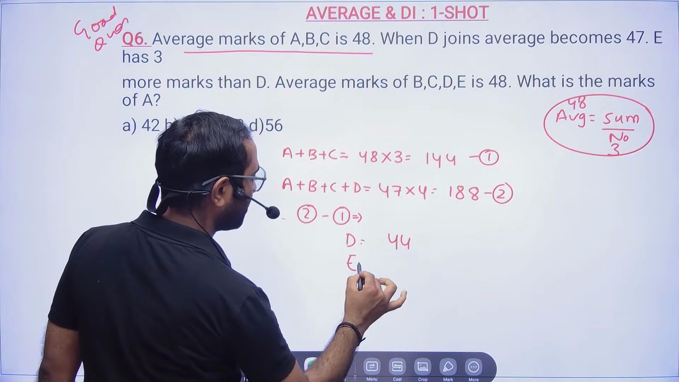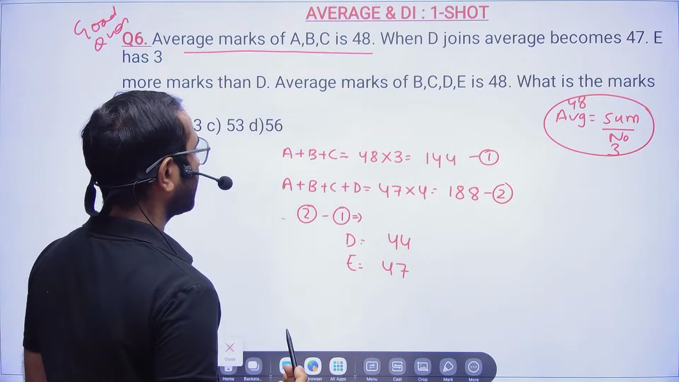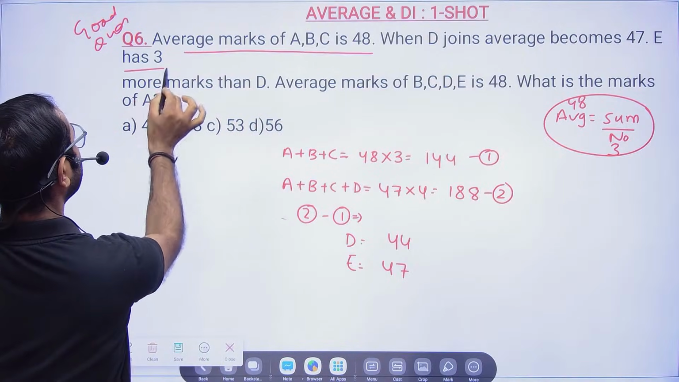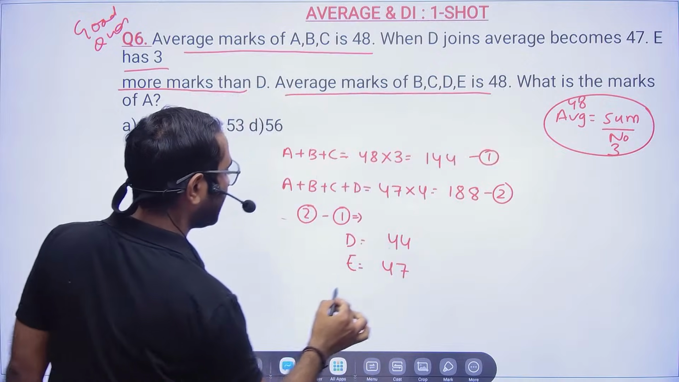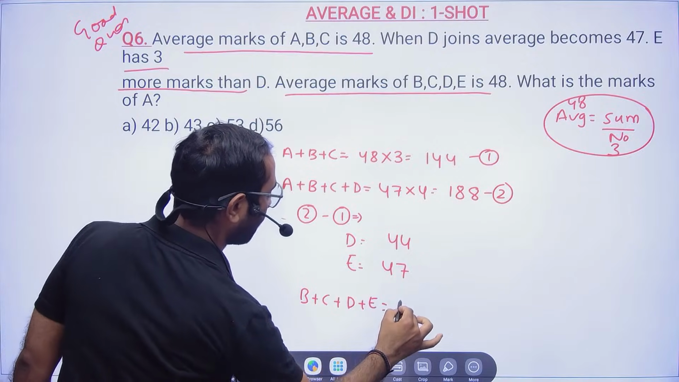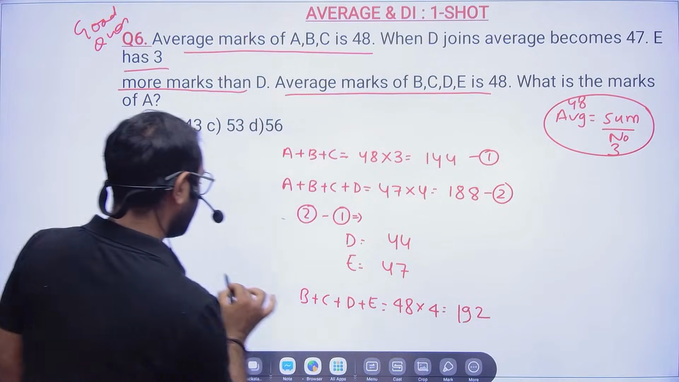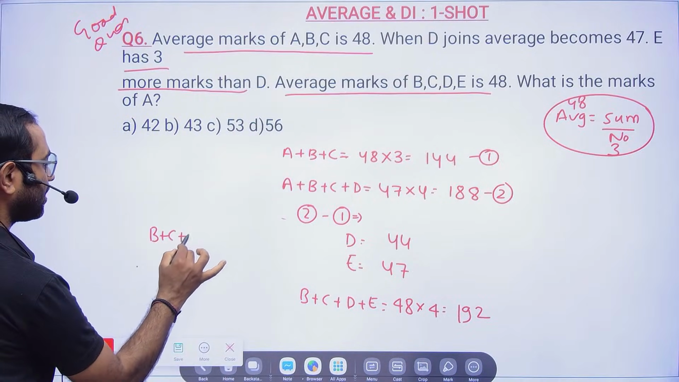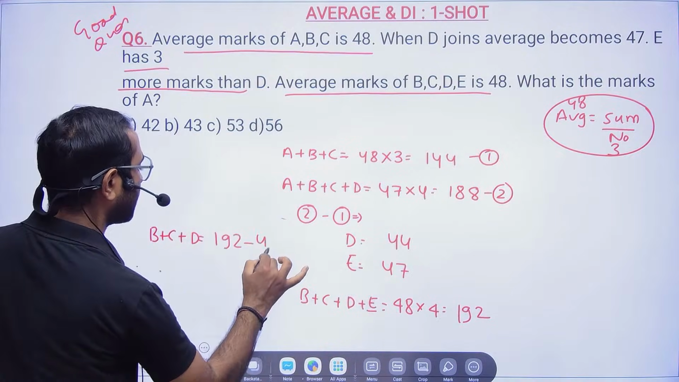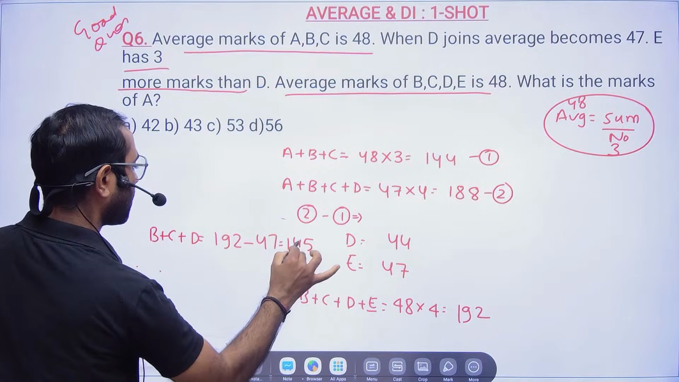Then what will E become? E will become 47. Correct? Okay. Done. Now what are they telling? E has 3 more marks than D. The average marks of B, C, D, E is 48. So B plus C plus D plus E is 48 into 4, which is 192. So what will B plus C plus D become? B plus C plus D will become 145, since the value of E is 47, and 192 minus 47 is 145.